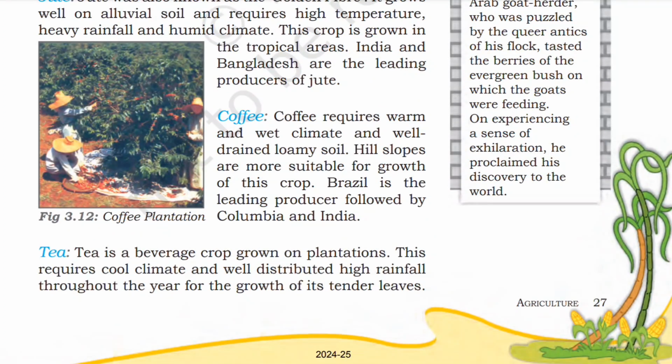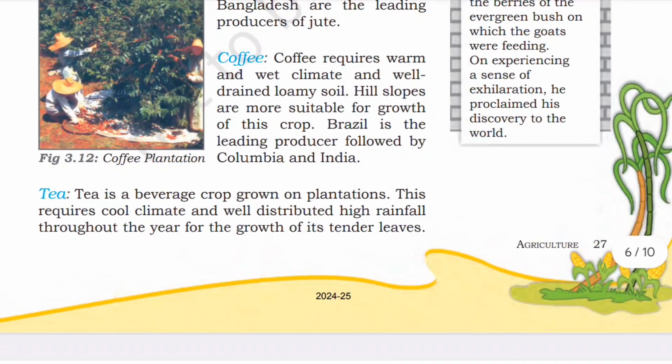Coffee. Coffee requires a warm and wet climate and well-drained loamy soil. Hill slopes are more suitable for the growth of this crop. Sorry, Brazil is the leading producer, followed by Colombia and India.